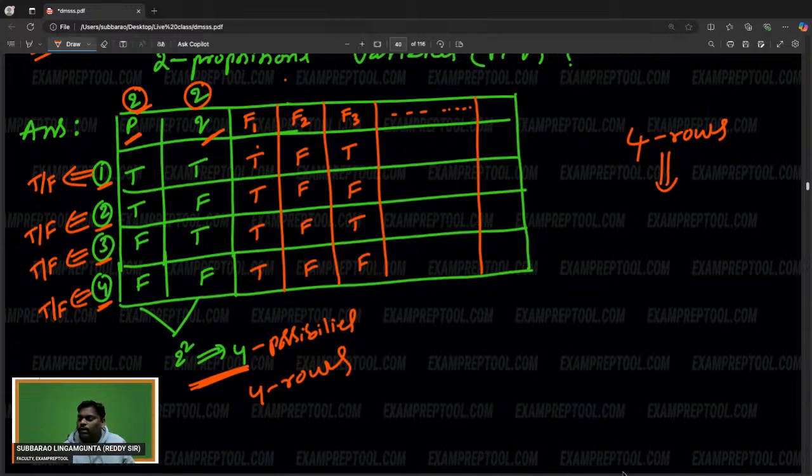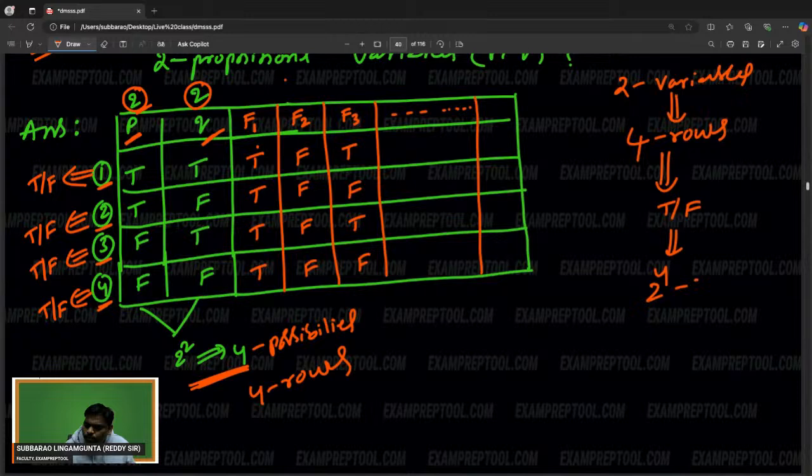So with the two propositional variables, four rows are possible, which means four possibilities. Every row has two choices, true or false. Totally 2 power 4 rows possible. Four rows are there, every row has two choices. 2 power 4 propositional formulas are possible.